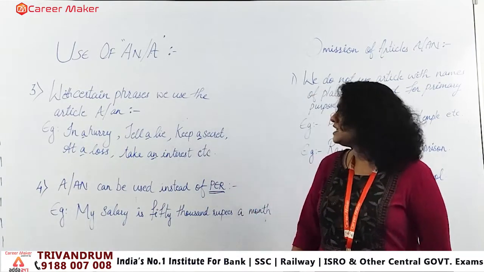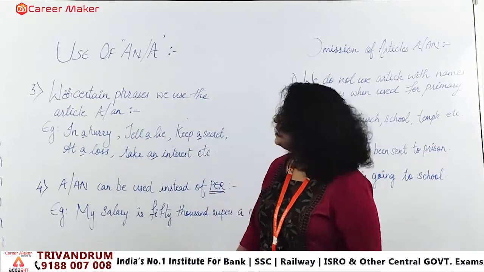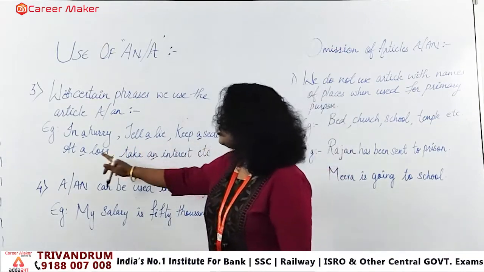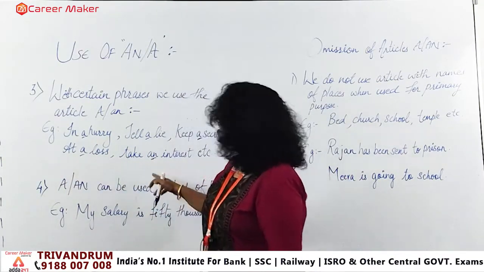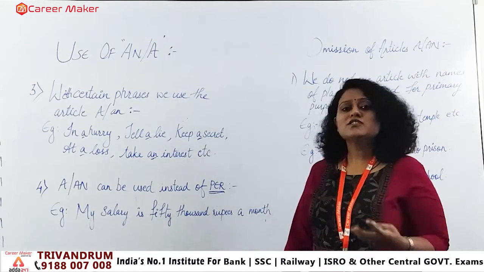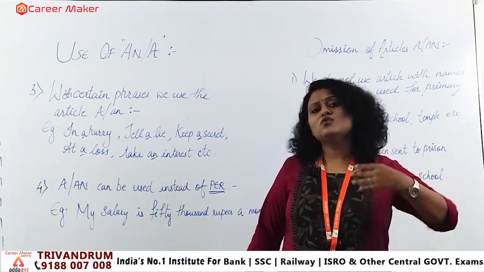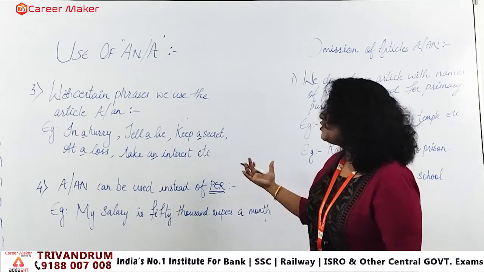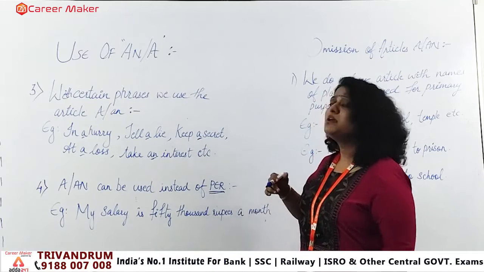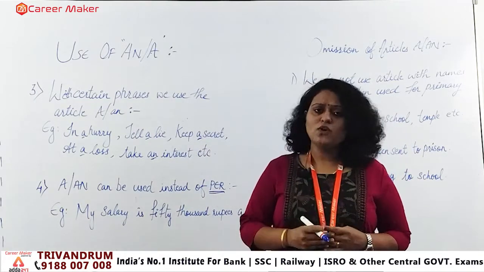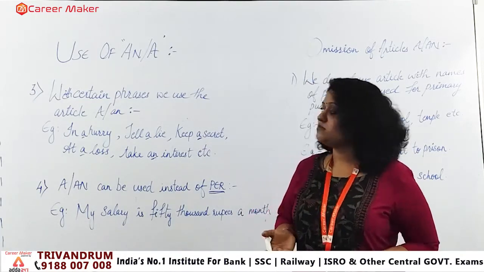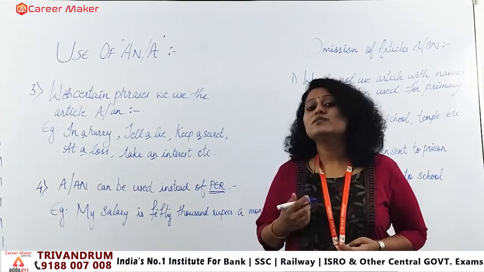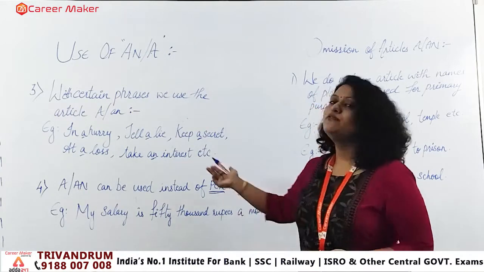So you can see that in every phrase that I mentioned there is an article. Here is "a", here also there is "a", here also "a", and here we have used "an". So it's not mandatory that we use the indefinite article only with nouns or only with the subjects. It can be used with phrases also, but according to the word that is mentioned. That means we have to see whether the word is starting with a consonant sound or a vowel sound, and accordingly we will be using it.